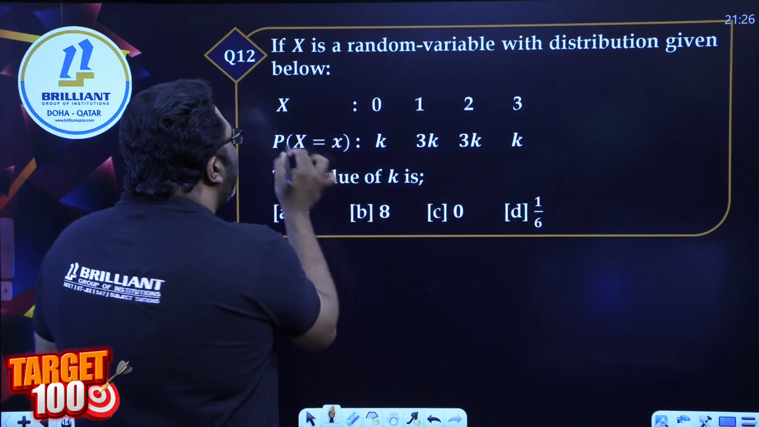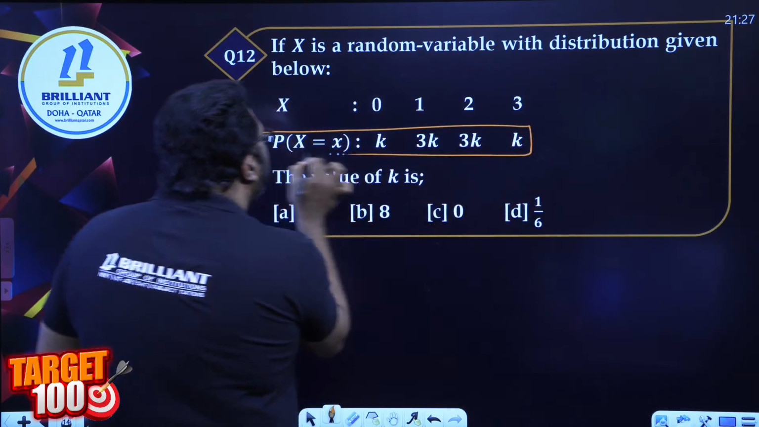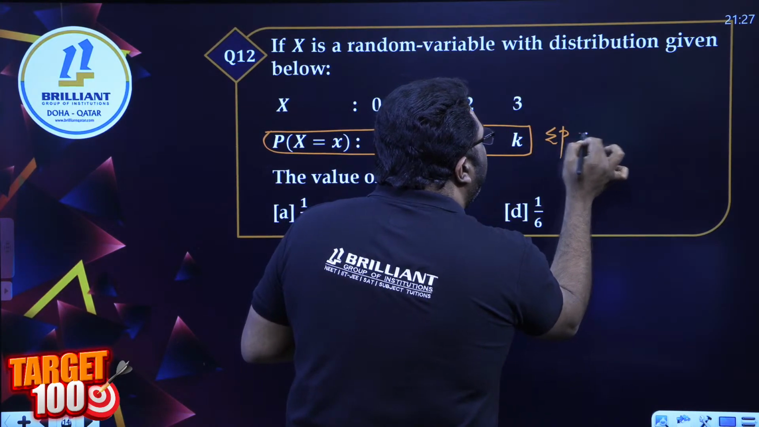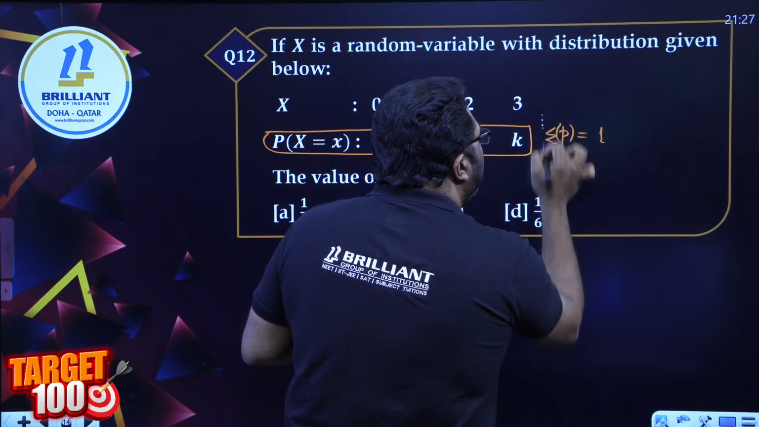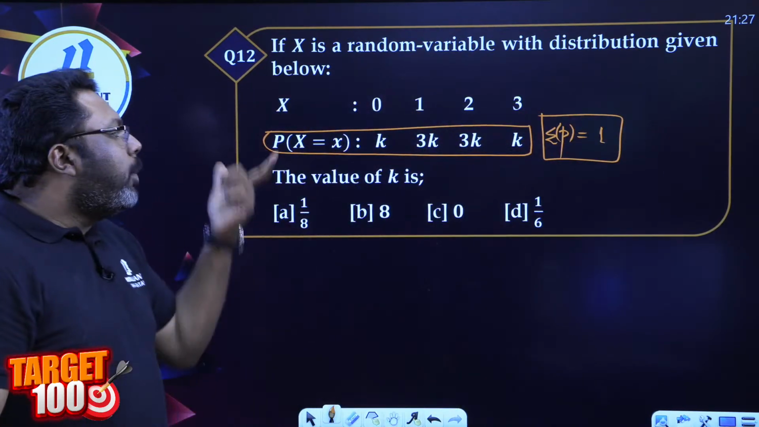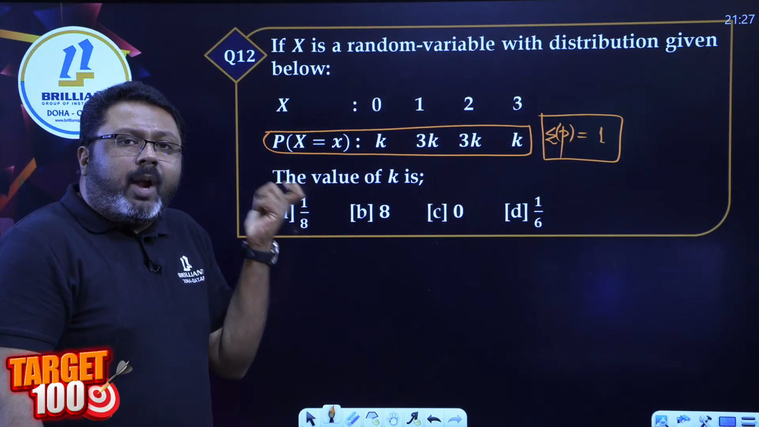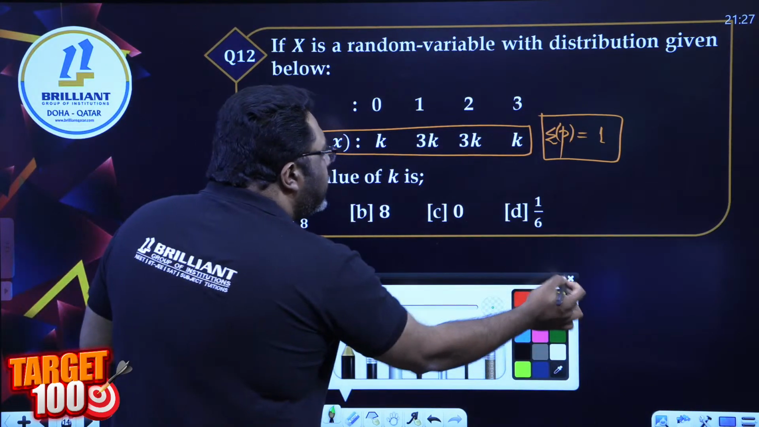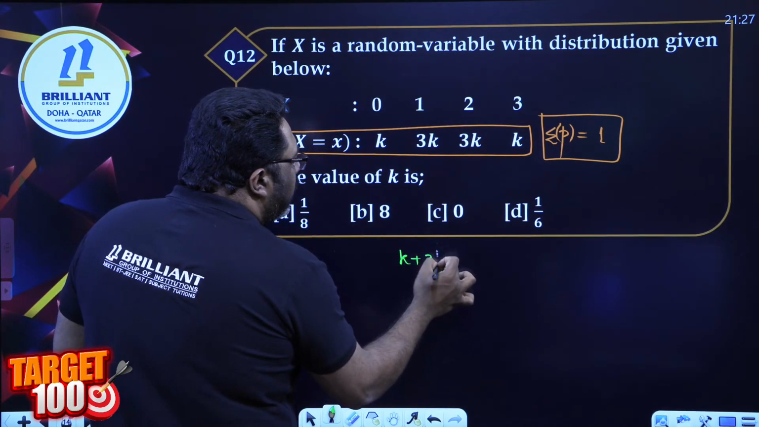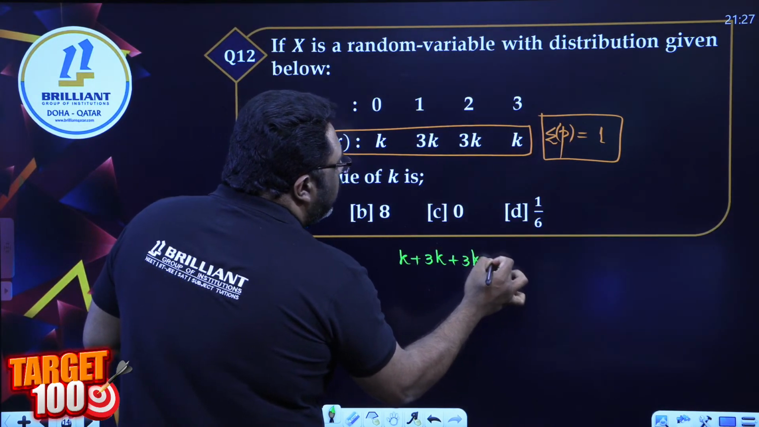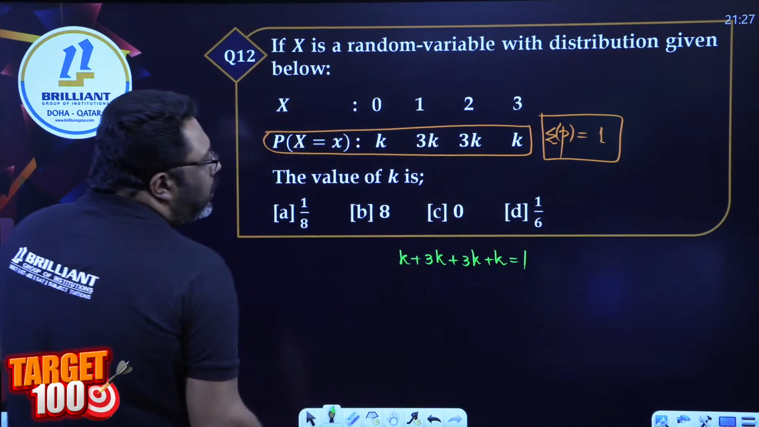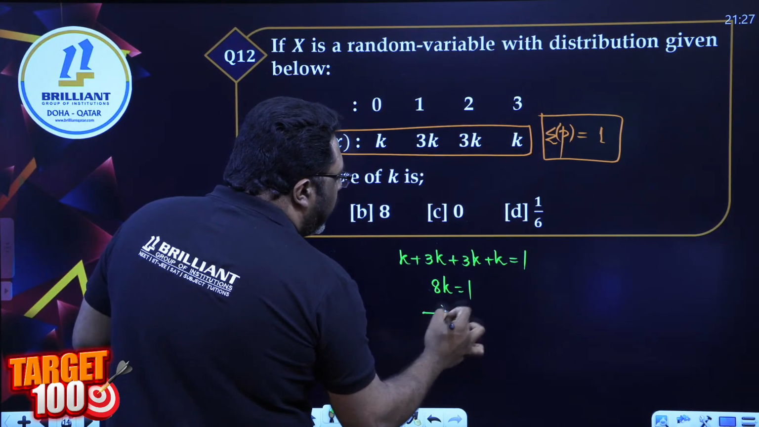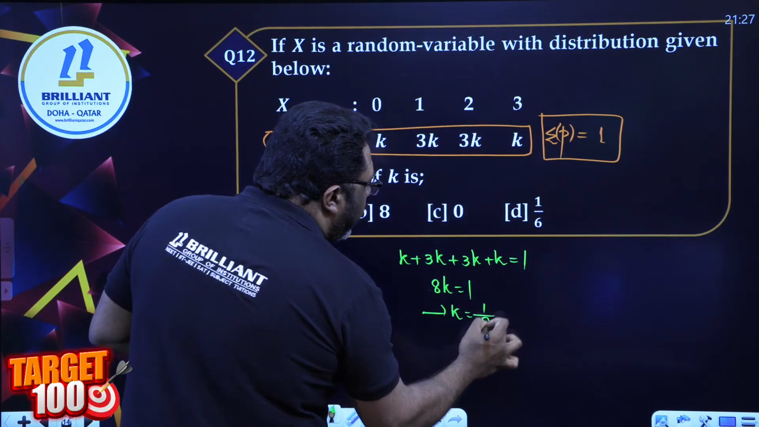And we should just know what k is for this. K is along the probability. According to the idea of probability distribution, the sum of the probabilities is always 1. Yes? Every probability distribution, the sum of the probabilities is always 1. So here I can say k plus 3k plus 3k plus k equal to 1. Add it up, you get 8k equal to 1, which implies k is equal to 1 by 8.